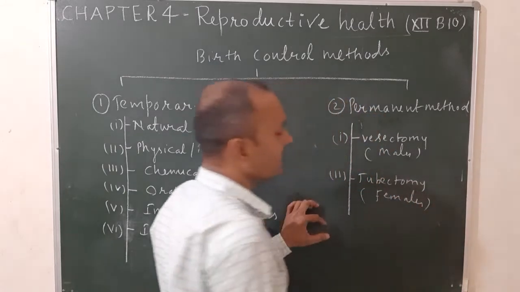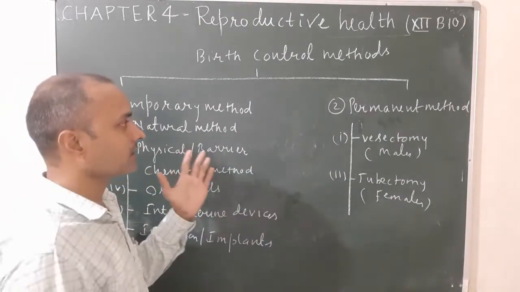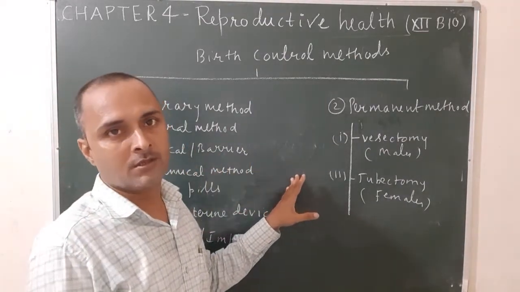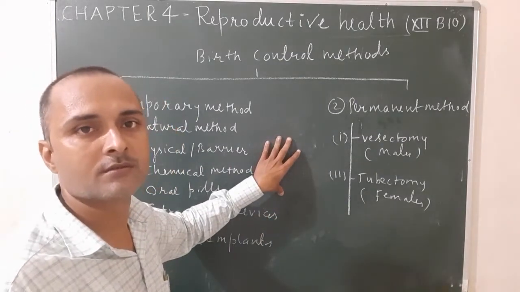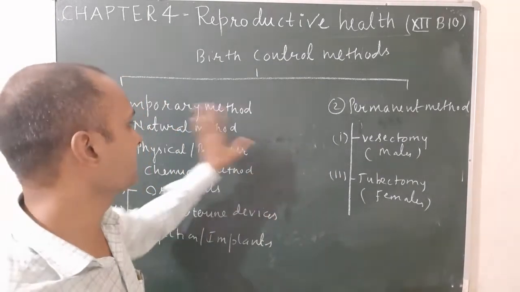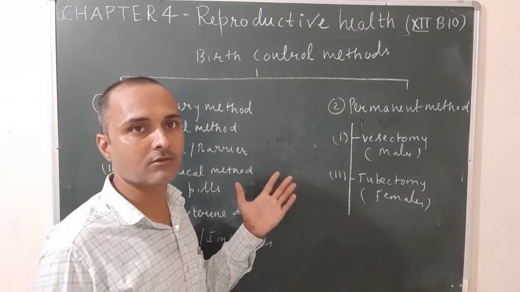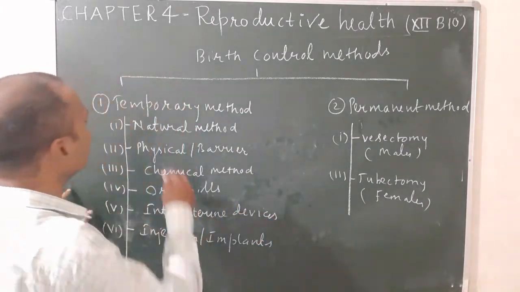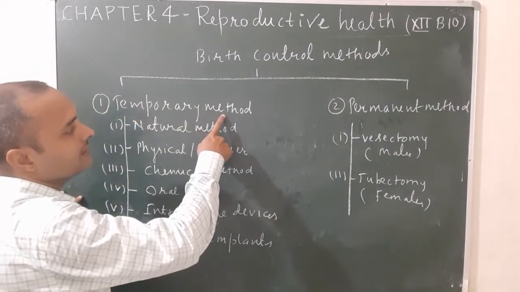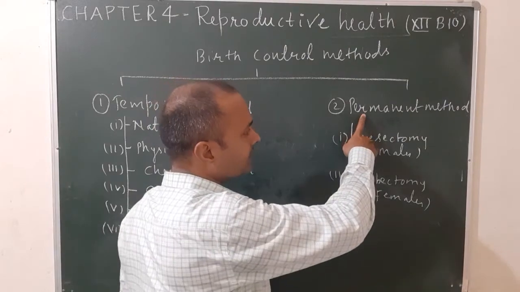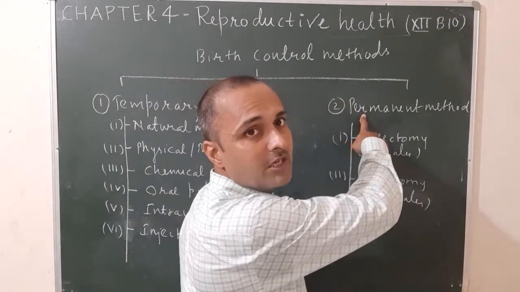First of all, we have to draw the flow chart of various birth control methods in your notebook, or you can say textbook. So how many types of birth control methods? There are 2 types. First one is known as the temporary method, which is also known as the reversible method. And the second one is known as the permanent method, also known as the irreversible method.